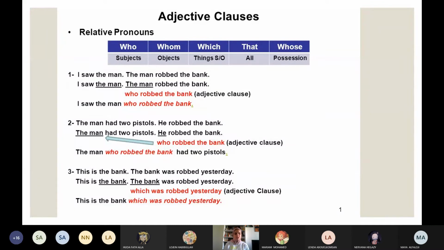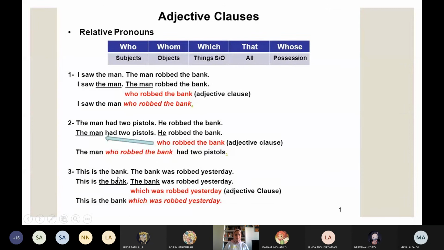Where is the original sentence? The man had two pistols. And in the middle, the adjective clause. It comes here because it has to follow the noun it modifies.